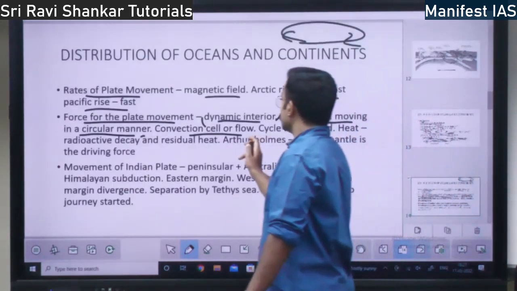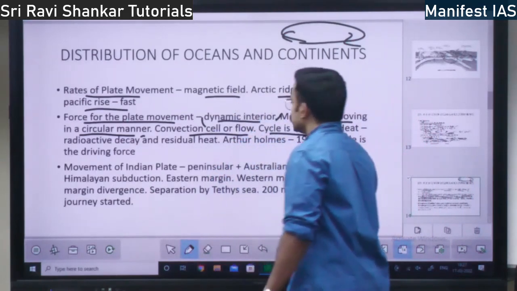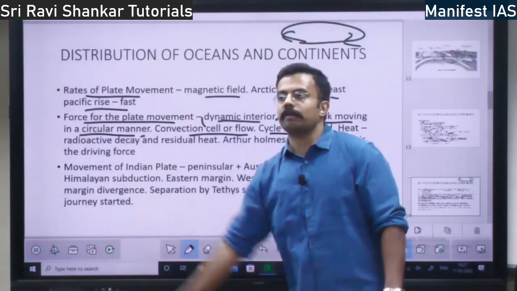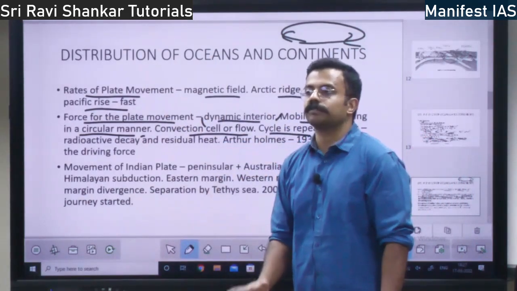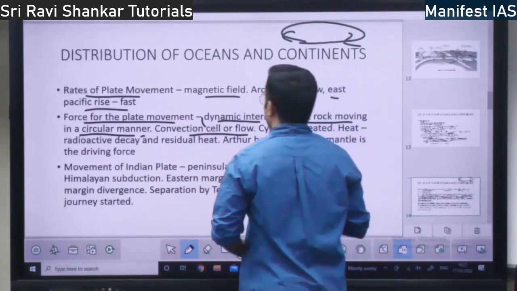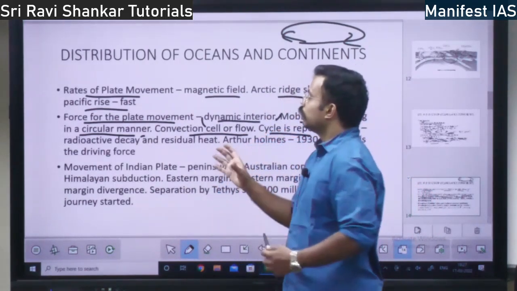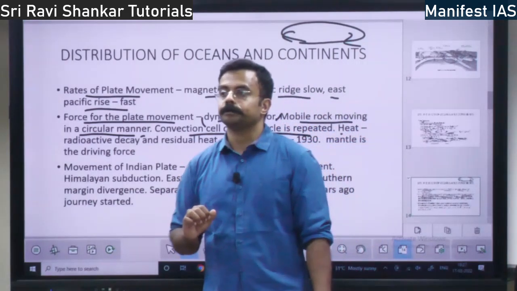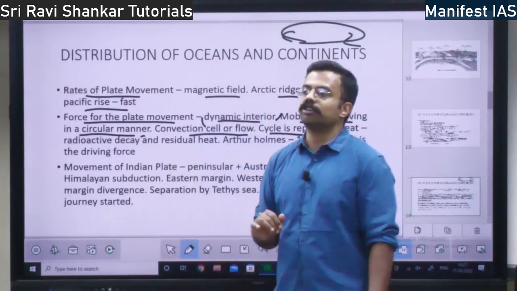So there are convection cells, or flow. This cycle is repeating, right? Magma coming to the surface, going back, convection cell. That is the force for tectonic plates to move, right? And also apart from this, in the magma itself, there is a lot of heat.